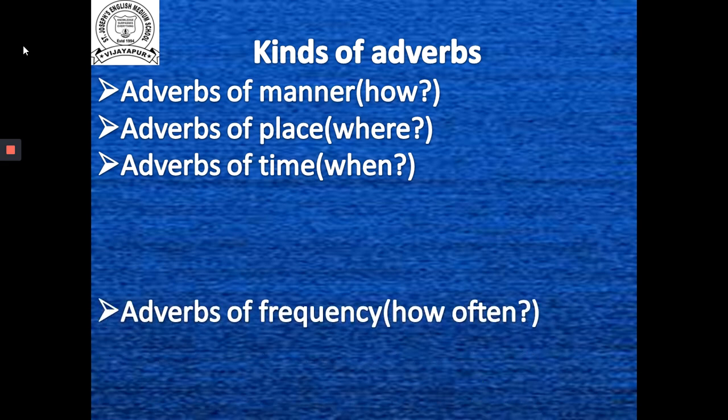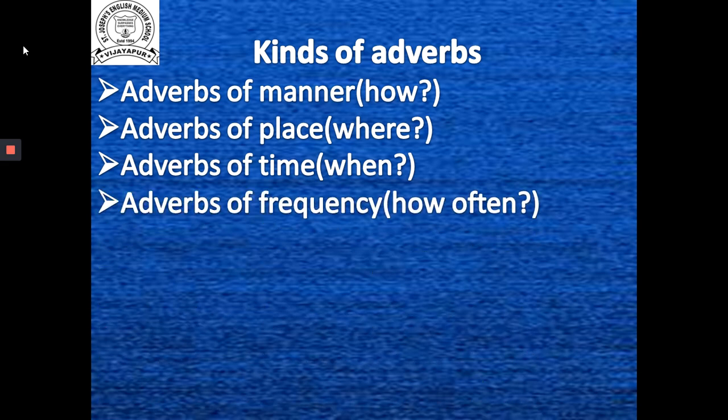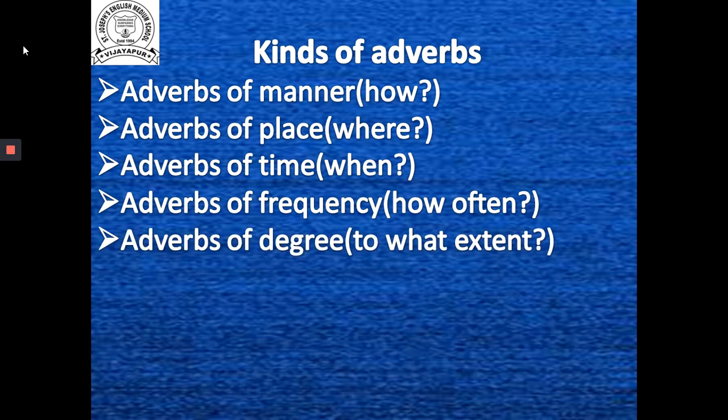Fourth one is adverbs of frequency, and this shows how often. Then the fifth one is adverbs of degree. Here is a brief explanation of the meaning of each, along with examples, for each type of adverb.